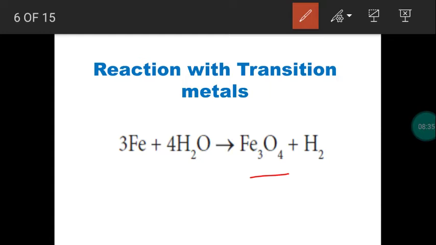Now with alkali metal and alkaline earth metal, we obtained hydroxides like sodium hydroxide and barium hydroxide. But in case of transition metals, if the reaction takes place between the water and the metal, we get oxide. So consider the transition metal iron. When steam is passed over iron, steam means around 100 degrees Celsius, water molecule is combining with the metal. So it produces iron oxide with the liberation of hydrogen. So at ordinary temperature, the reaction will not take place.